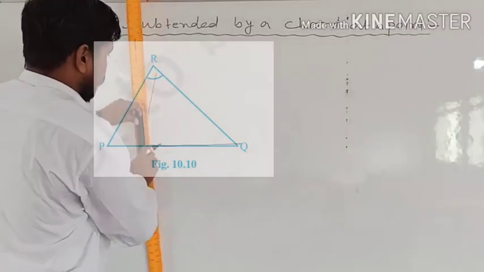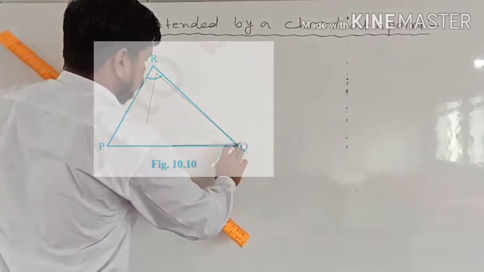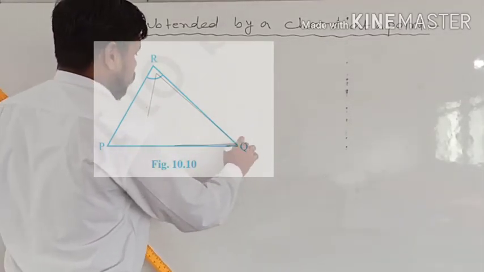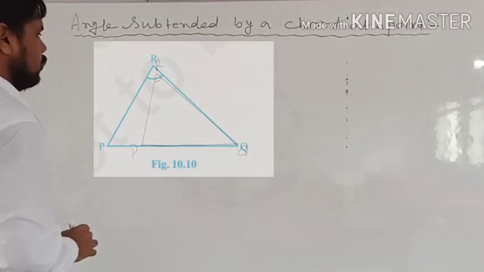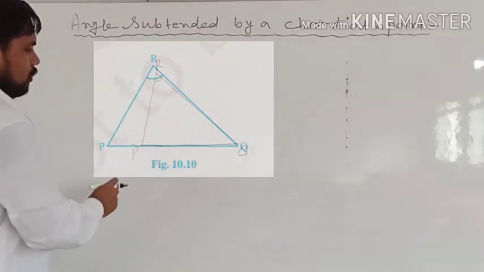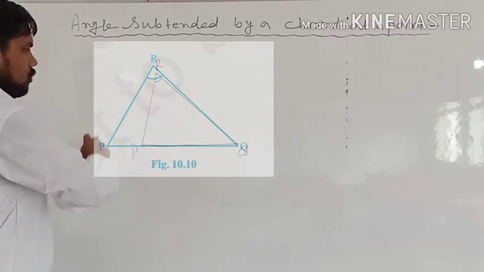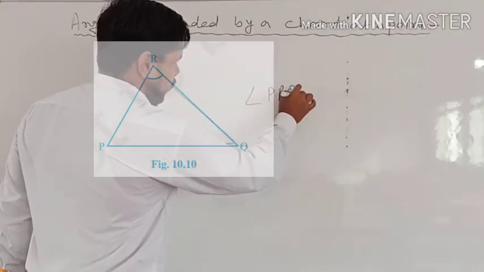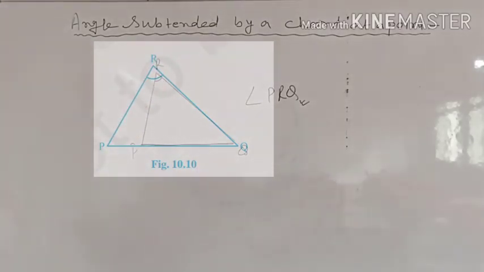So suppose I am drawing one angle here, and I am giving the names P, Q, R. This is triangle PQR, and this is one angle. So here angle PRQ, this R is the angle which we are talking about.